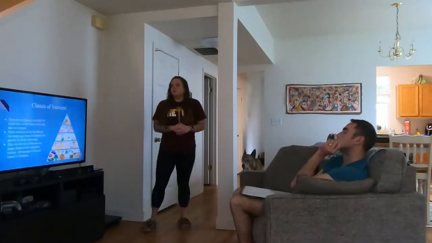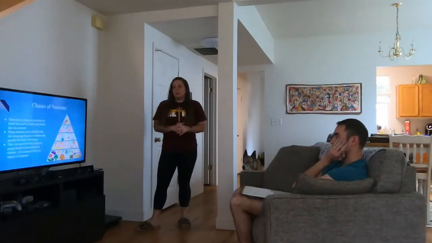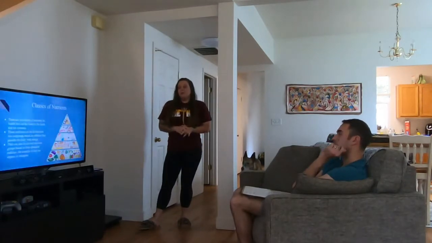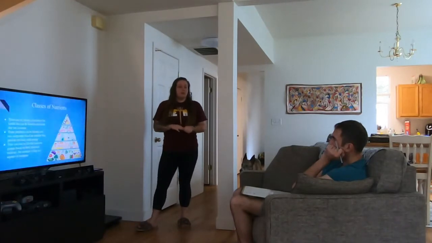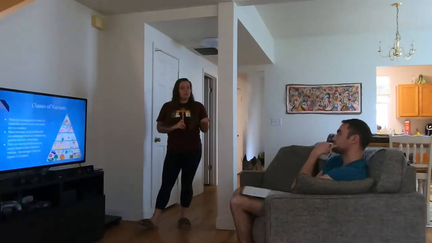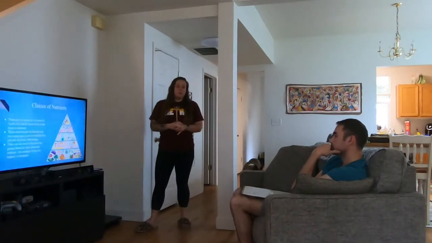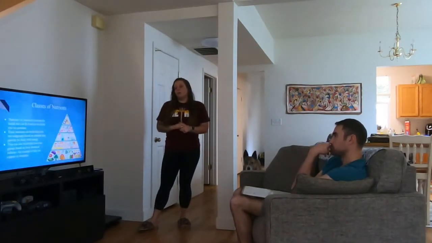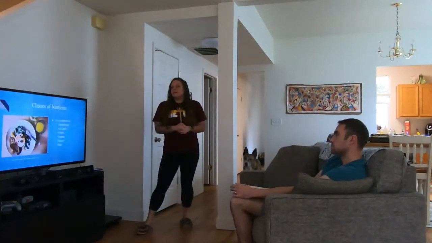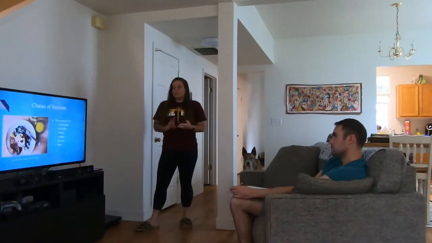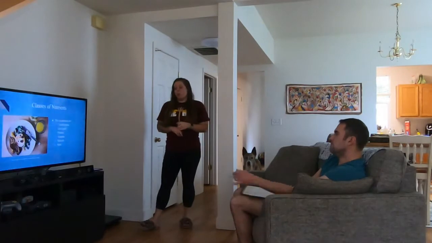All right, and then we have classes for these nutrients. We have 6 classes of nutrients for health that can be found in the foods that we consume every day. And these nutrients can be divided into 2 subgroups, and we look at those based on whether they provide energy for the body or not, or we can also divide them into groups based on their chemical makeup and whether or not they're inorganic or organic. So we'll break those down. And the 6 nutrients are carbohydrates, fats, which are also known as lipids, proteins, vitamins, minerals, and water.